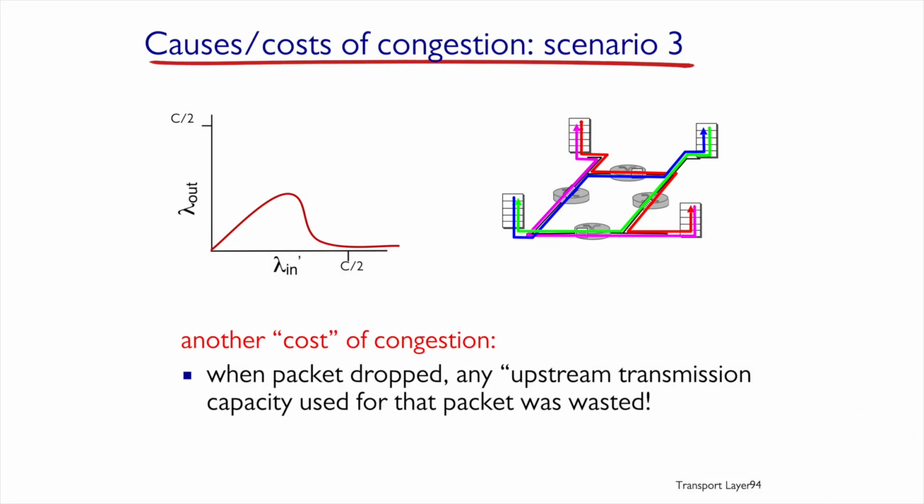The moment the path between hosts includes several routers, one of them is congested, and because of that, it is dropping packets. We will send the packets another way. This will cause a high use of other routers' capacity, which is wasted for our retransmitted packets. We could have perhaps used that capacity for other packets, which would pass through those routers and not pass through the router that dropped the packets. This is another effect of congestion.